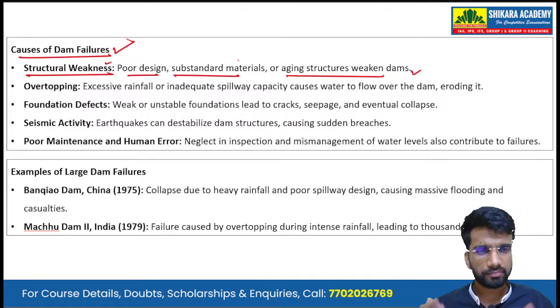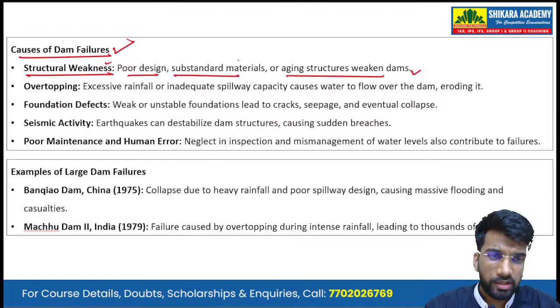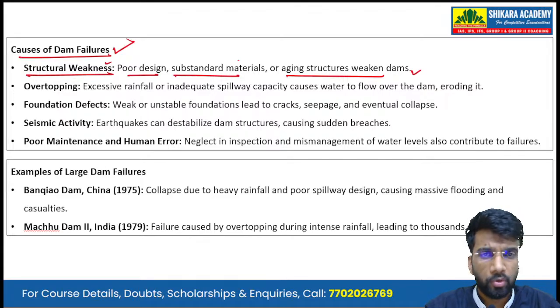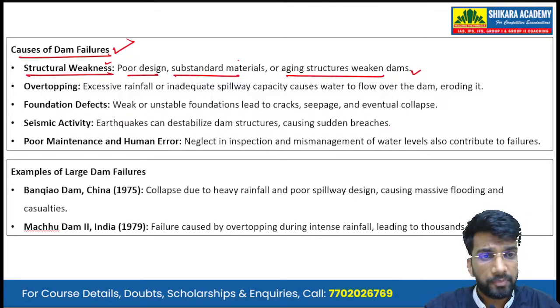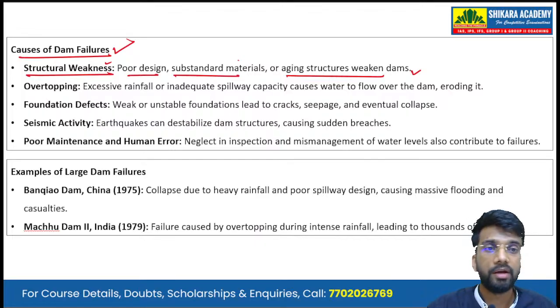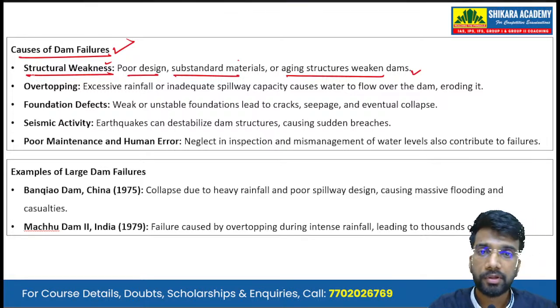Because of circumstances like corruption and other such issues, there can be poor designs, there can be use of substandard materials, very poor quality materials, and most of the dams, particularly in India, are also approaching 90 or 100 years. Okay, so dams are really old. And due to age also, the structure of the dam weakens. So the first factor is the structural weakness.